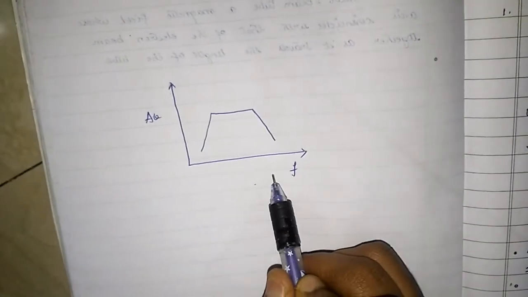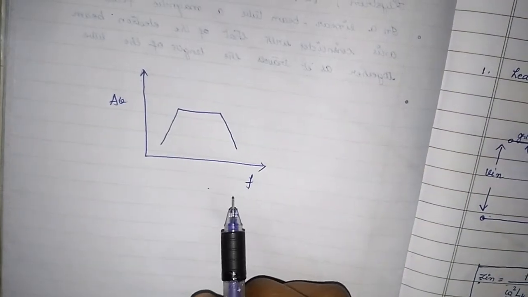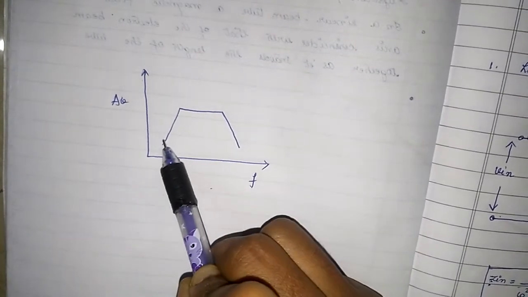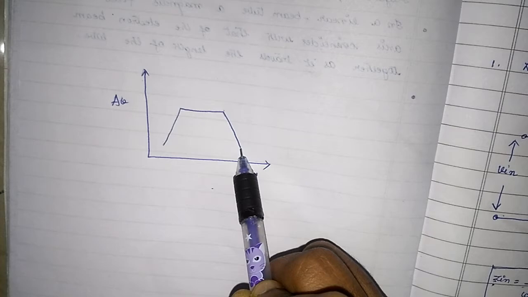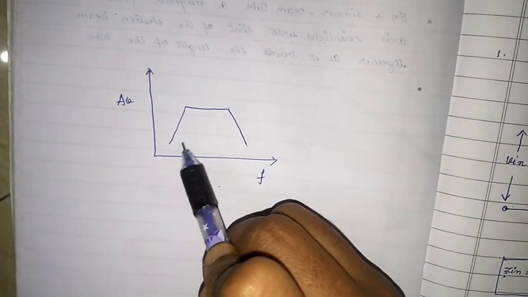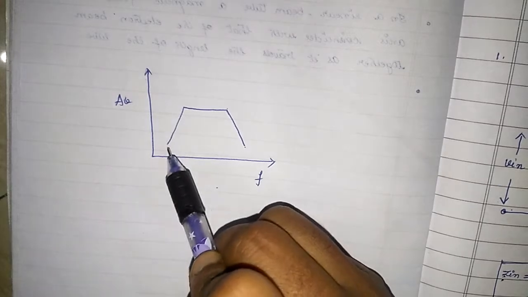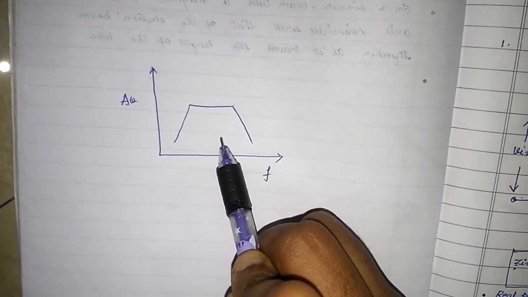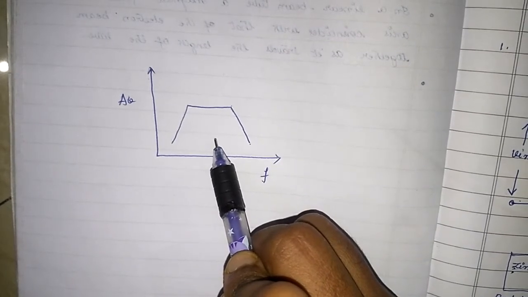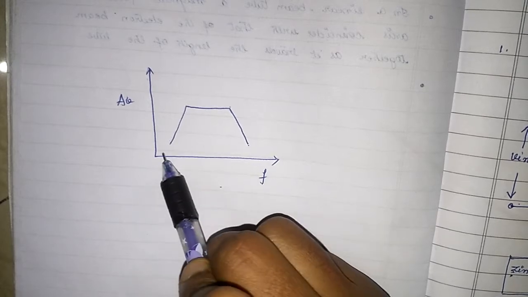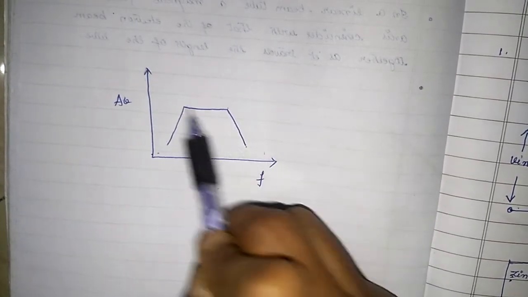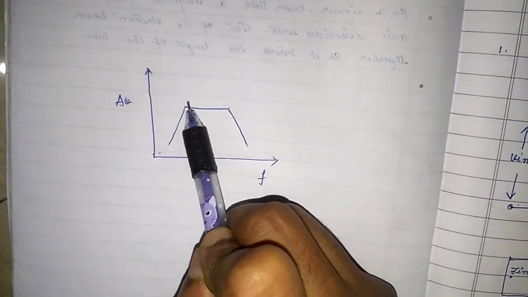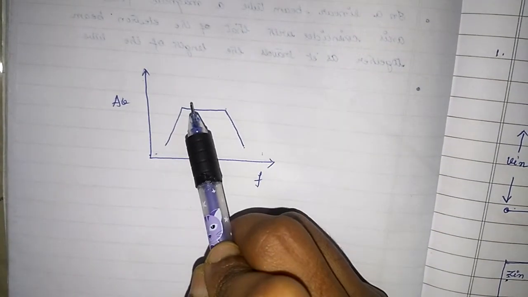In your amplifiers, whenever you have drawn frequency response for amplifiers, you have seen that with increase in frequency, initially the gain is increasing, remains constant, and then decreases with frequency. So what is attributed to the fall of gain at low frequencies? Again, why should we talk about falling of gain as frequency changes? See students, we all remember that for an ideal amplifier, we always expect the bandwidth to be infinite. That means for any frequency ranging from 0 to infinity, the gain has to be constant. But of course, that is not going to happen in reality. But then let us try to understand why the fall of gain is happening at low frequencies.